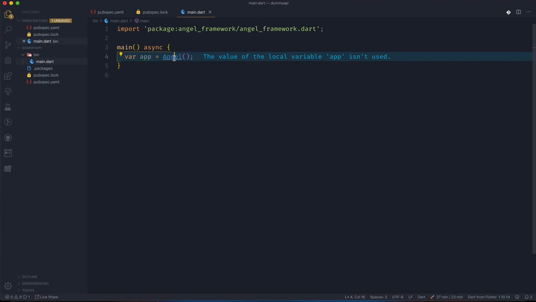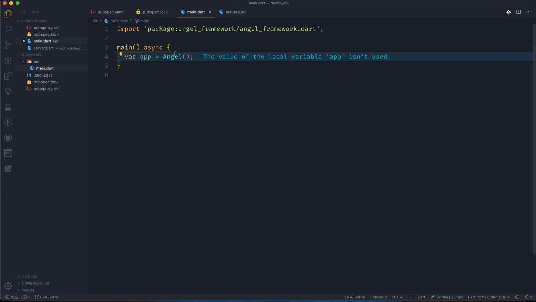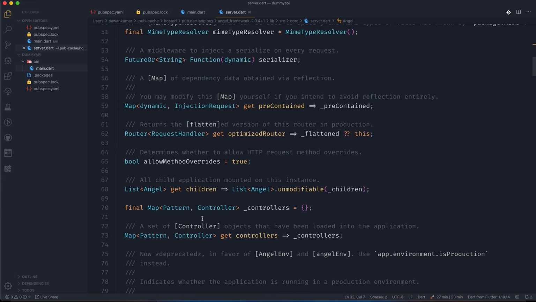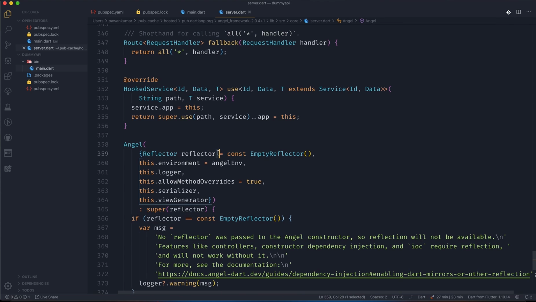If we go inside Angel, we can see what it is like. This is a class Angel which extends Routable, a powerful real-time REST MVC server class. That's a nice thing to see. And when we are calling this Angel constructor, let's see what's there in the constructor. All these fields are optional.